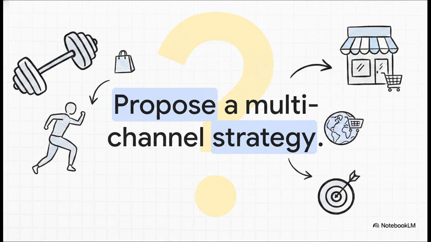Go ahead and pause the video now and complete Task 2. This is an AO2 application task. Propose a multi-channel distribution strategy for a growing brand like Gymshark, justifying the inclusion of physical flagship stores alongside an established e-commerce presence. Now, for strong AO2 marks, you've got to apply your knowledge directly to Gymshark's specific situation. Think about their strong brand equity, their incredibly loyal target market, and the intense competitive environment they're in. Make sure your proposal actually fits the business.